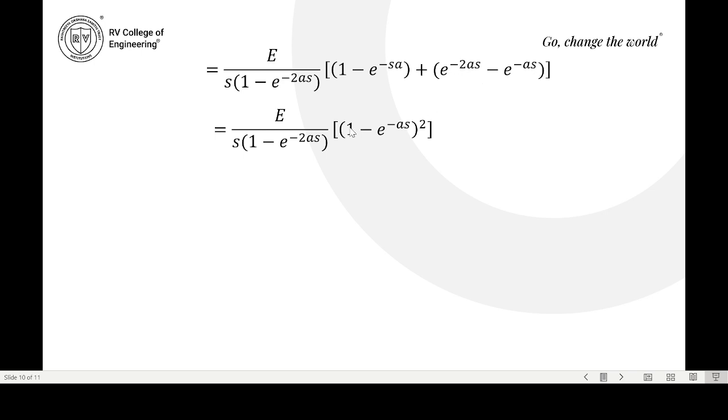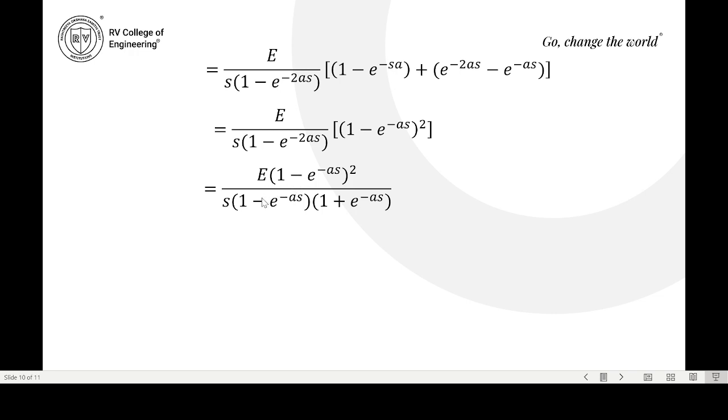So it is of the form 1 minus e power minus as whole square. So this you can write as 1 minus e power minus as into 1 minus e power minus as. And the denominator term, you see, is nothing but 1 minus e power minus as whole square.